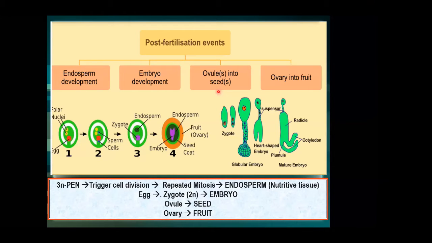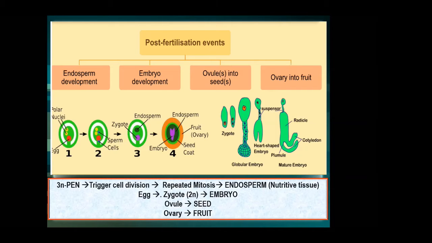During fertilization, two important things are formed: one is the zygote, and second is the primary endosperm nucleus. Both products of fertilization go through a series of changes, and these changes are collectively called post fertilization events.